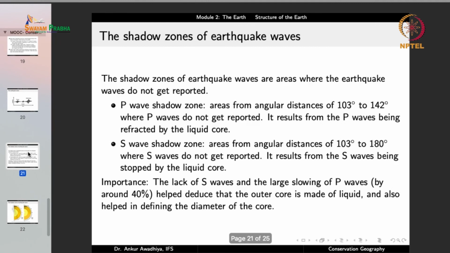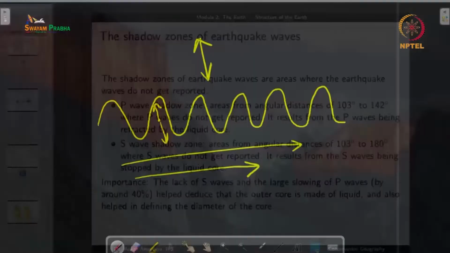Now why are these important? These are important because whenever you have an earthquake and whenever these waves move through the body of the earth, you can make a reading of the amount of earthquake intensity at different locations on the earth.